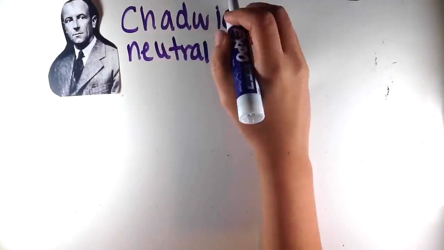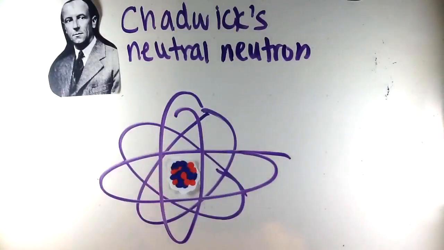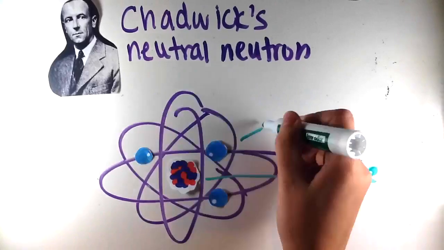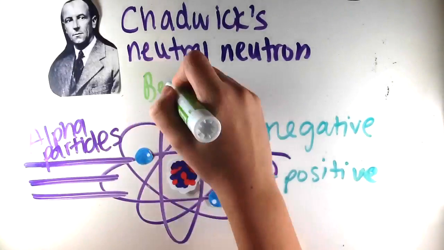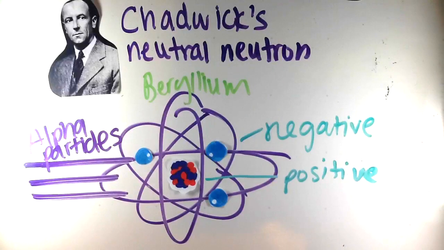In 1932, physicist James Chadwick discovered the neutron, a neutral subatomic particle. He studied under Rutherford, so he followed a similar method of throwing alpha particles at a beryllium atom. Radiation formed, and so he concluded the existence of the neutron.